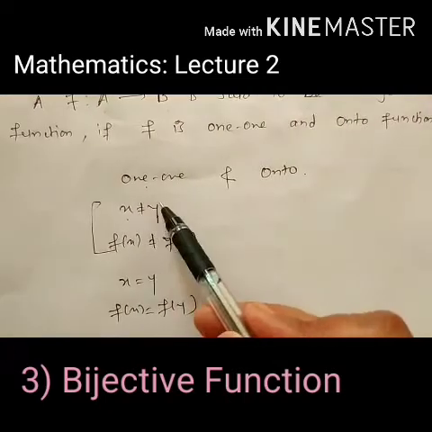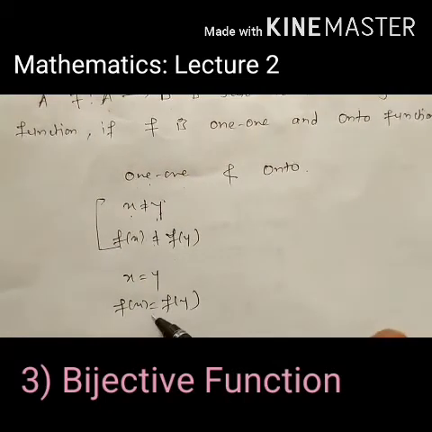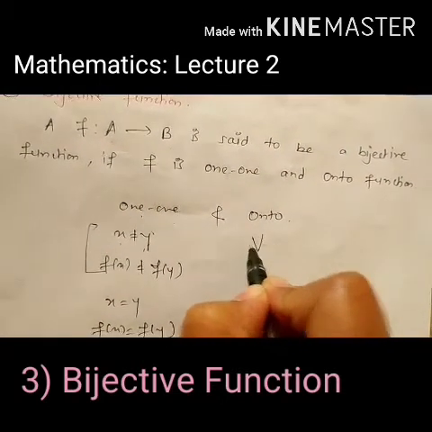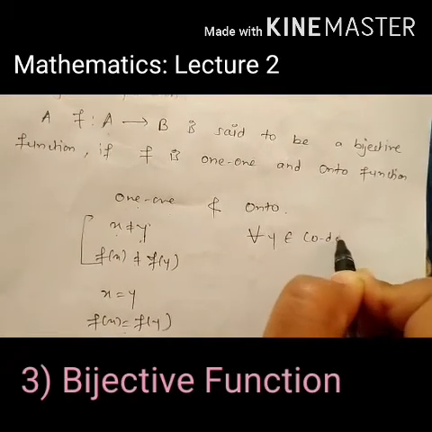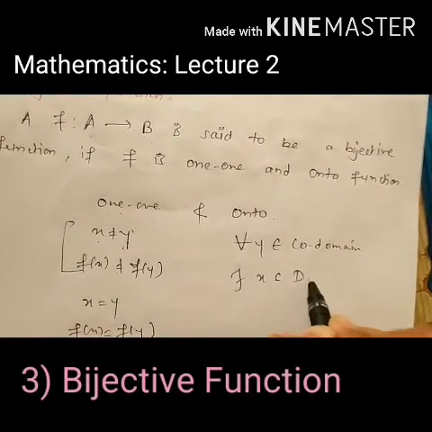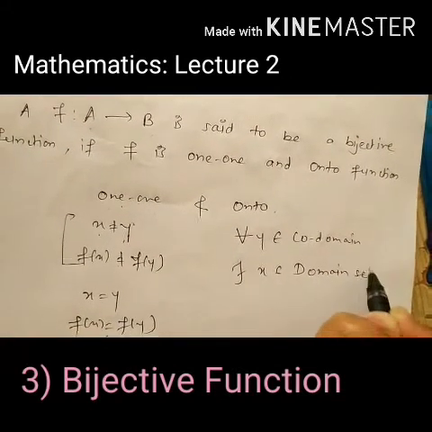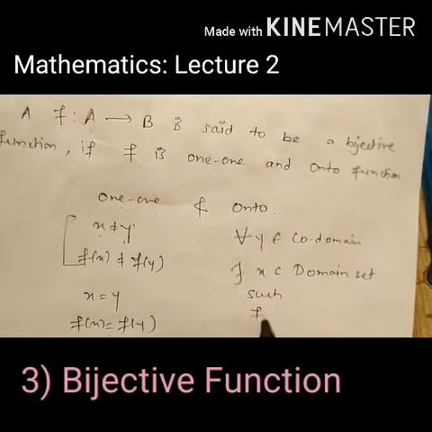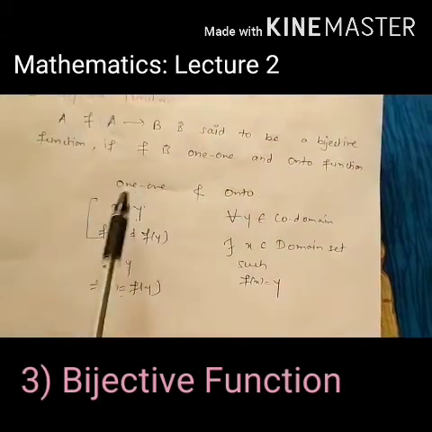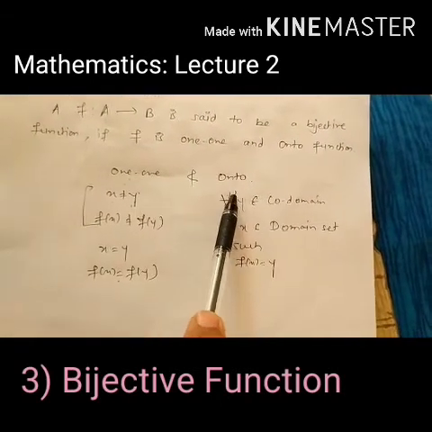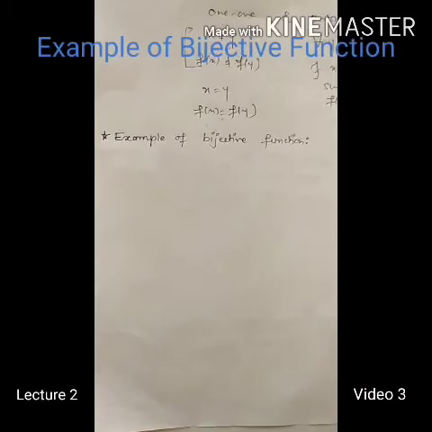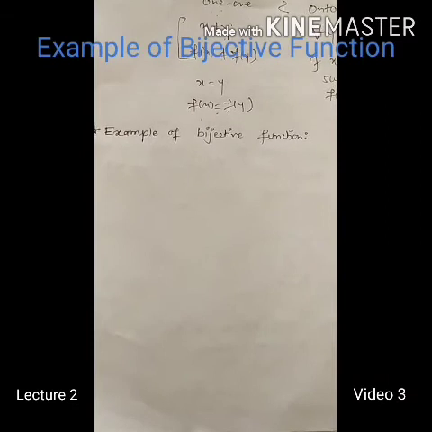So this function is a 1-1 function. What happens in an onto function? For all y belongs to the codomain set, there exists x belongs to the domain set such that f of x equals y. Means if the function is 1-1 as well as onto, then only we can say that the function is a bijective function.